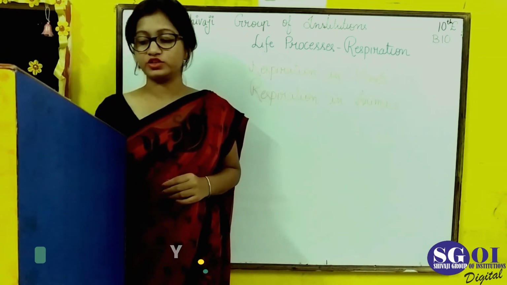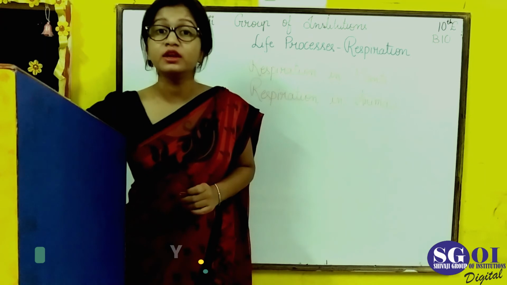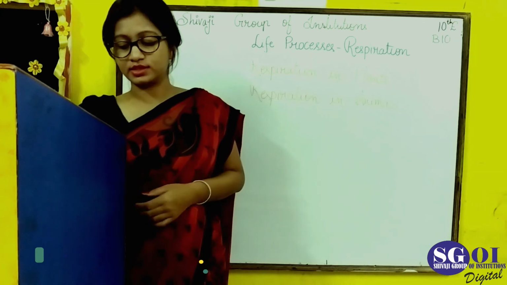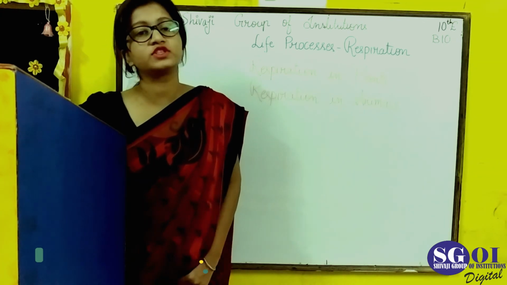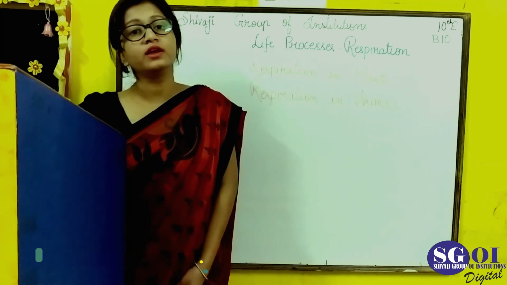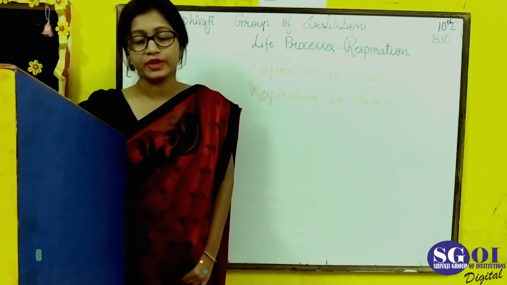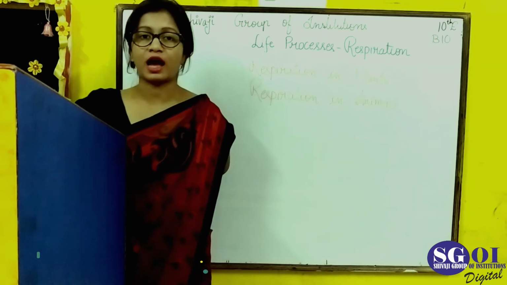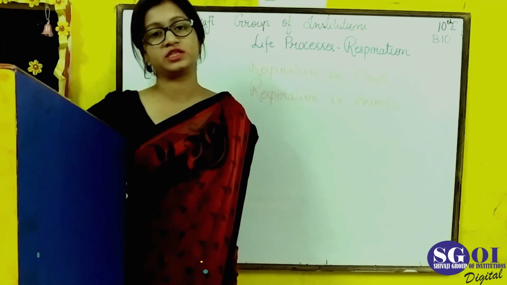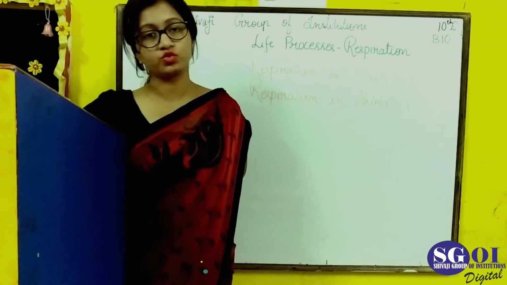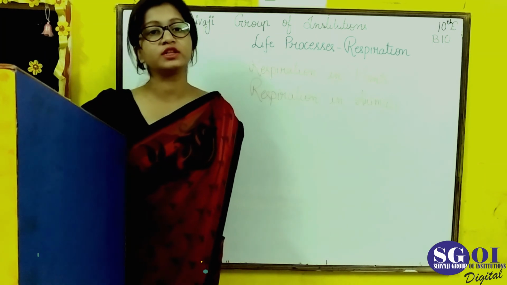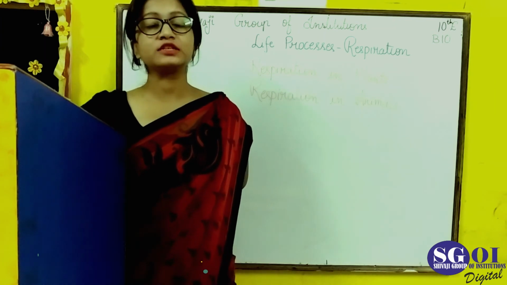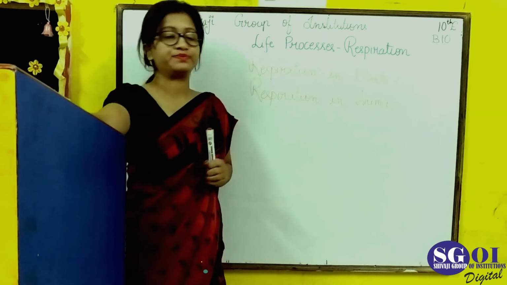And to gain that energy, gas exchange is done in animals, because the first thing used for respiration is breathing. In unicellular organisms found in water, they gain oxygen from the water itself. In other aquatic animals like fishes, for the process of respiration they have gills present in their body, and with the help of gills they gain oxygen and release CO2 from their body. But in the case of terrestrial organisms, there are differences.